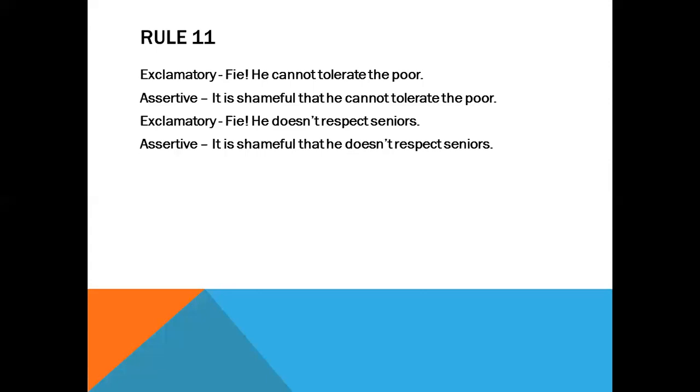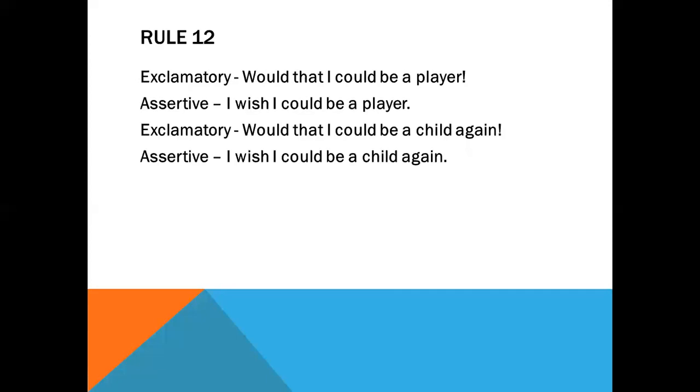Next one. Fie, he doesn't respect seniors. So in the assertive form, it will be, it is shameful that he doesn't respect seniors. Next one. Would that I could be a player. So this exclamatory sentence will be turned into an assertive one according to the previous rule. That is, I wish I could be a player.